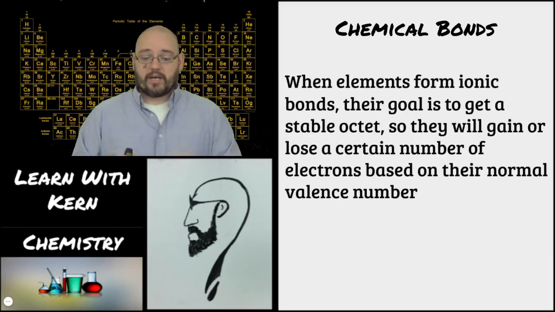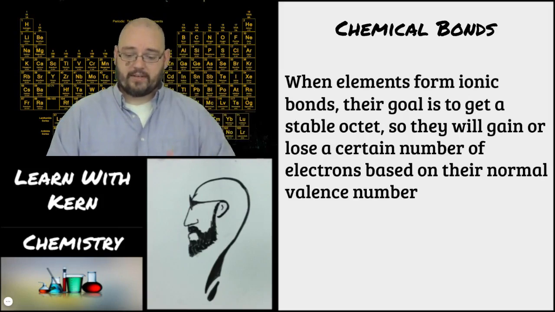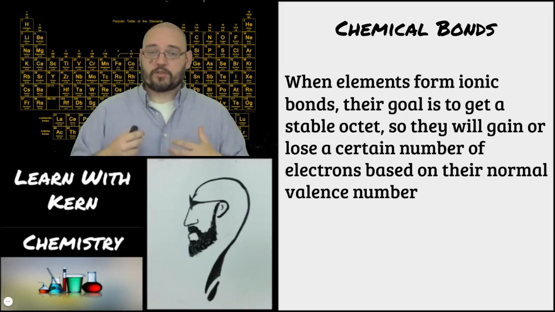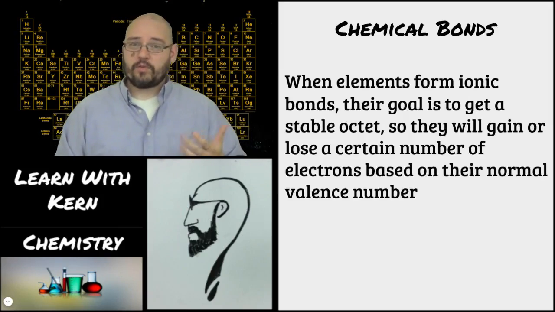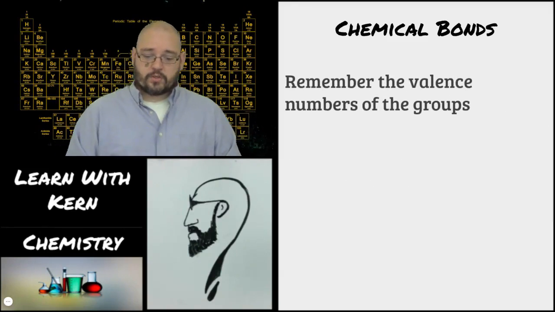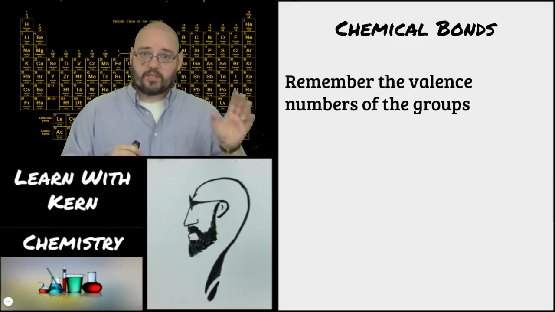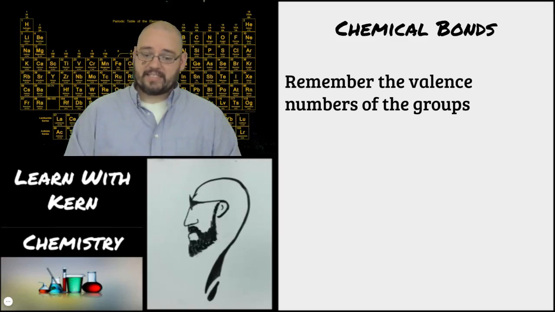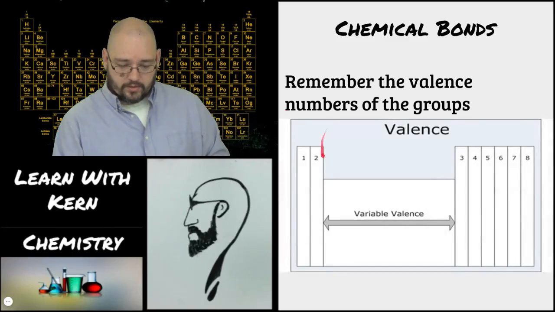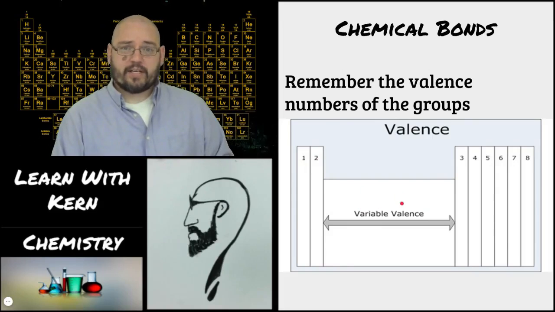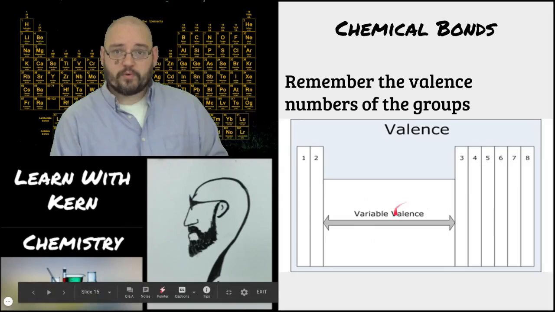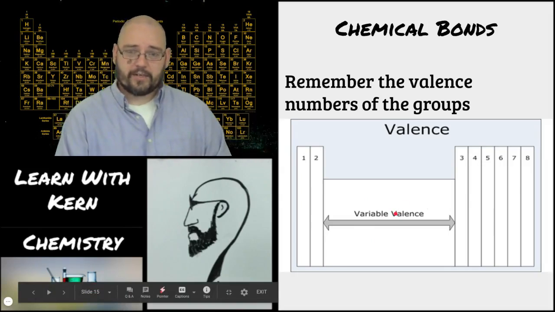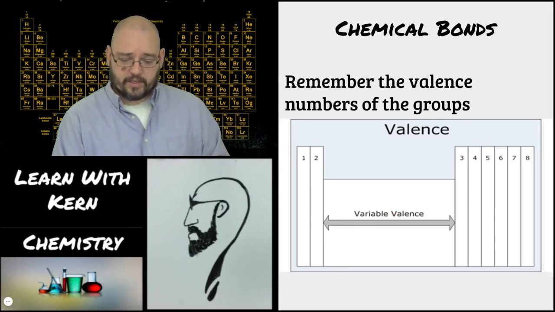All right. When elements form ionic bonds, their goal is to get a stable octet. So they're going to gain or lose a certain number of electrons based on their normal valence number. If you remember the valence numbers of the groups we talked about in the previous unit about the periodic table, the group it's in can tell you the valence. So if you remember, group 1 had 1 valence electron, group 2 had 2 valence electrons. We gave you those numbers previously. That wasn't exactly right, and I told you that then, but they actually have multiple valences, and we'll talk about why in a later video.